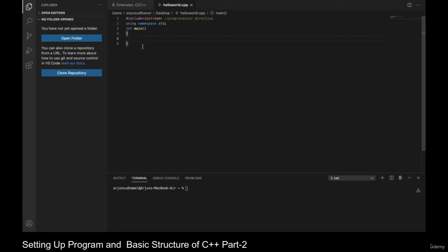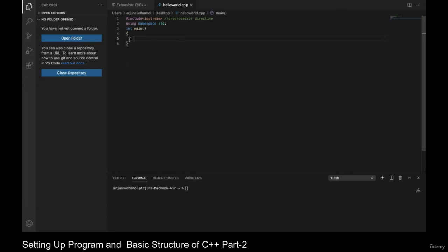I will be using this term again and again, and we will be seeing compilation throughout the program. Once the compilation is done and we start to run the program, everything written inside these curly braces, the main function, will be executed by the computer.